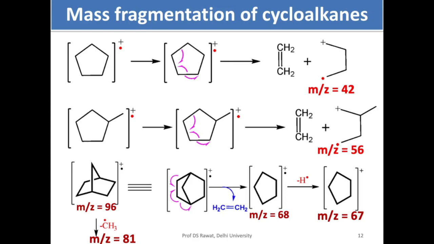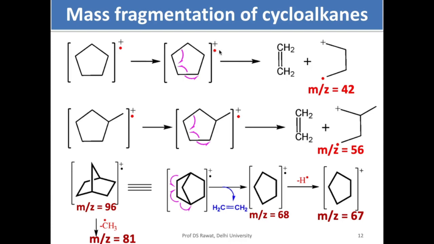In case of cycloalkanes, the molecular ion peak is very intense, not like in N-alkanes. As I talked to you, in N-alkanes you saw that the molecular ion peak was very weak, but in the case of cycloalkanes, the molecular ion peak is very strong, but it undergoes a kind of rearrangement actually.